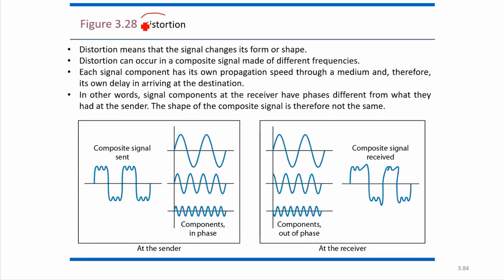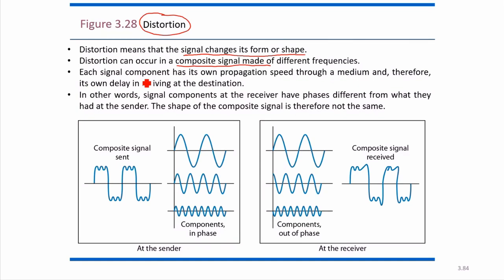The next one we will see is distortion. Distortion means that the signal changes its form or shape. Why does distortion occur? Distortion can occur in a composite signal made of different frequencies. Distortion takes place only when composite signals are there, meaning a signal made up of a group of signals, more than one signal.